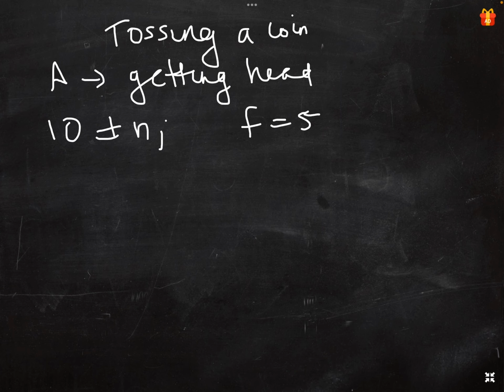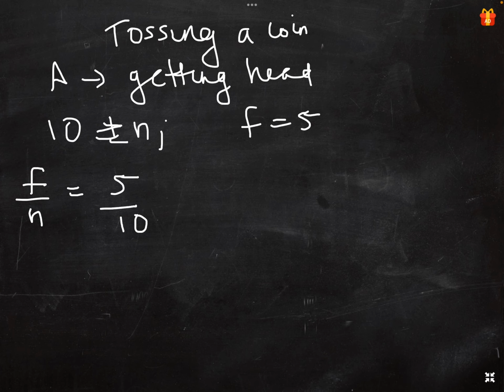Then f by n is equal to 5 by 10, which is called the relative frequency or frequency ratio.